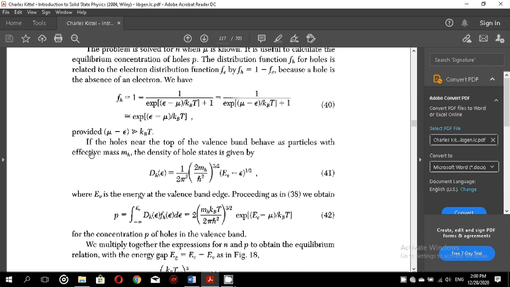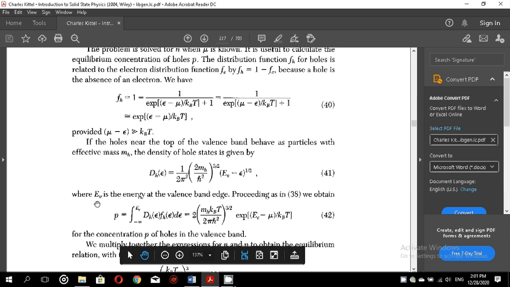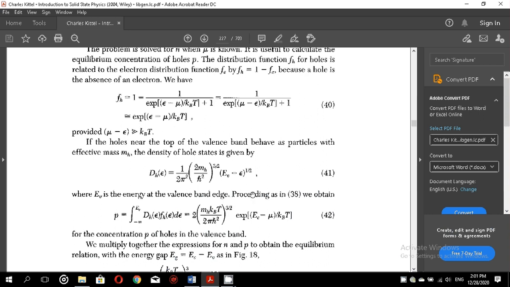Then, if the holes near the top of the valence band behave as particles with effective mass mh, the density of hole states is given by this equation 41, where EV is the energy at the valence band edge.